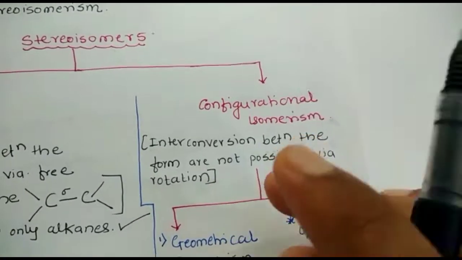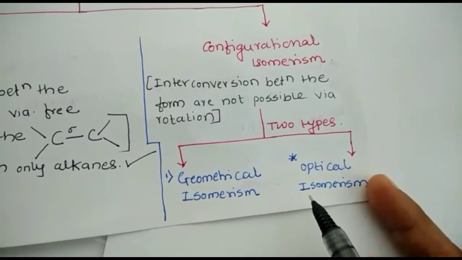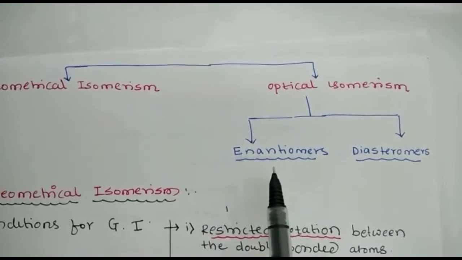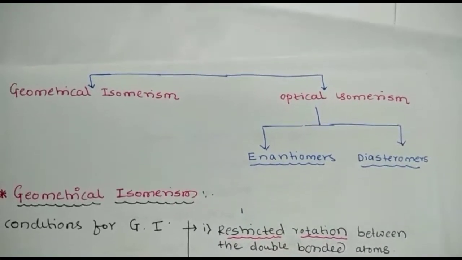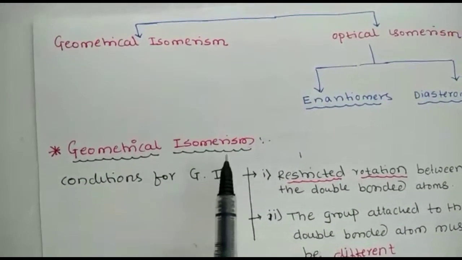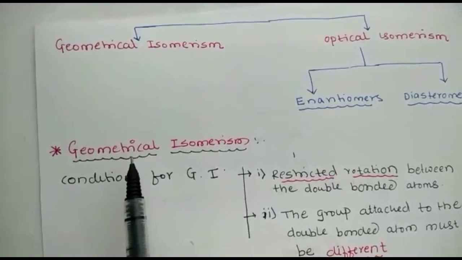Okay, so it has two types. One is called geometrical isomerism and another one is called optical isomerism. Optical isomerism is again classified into two types, called enantiomers and diastereomers. Okay, so let us discuss geometrical isomerism first. Geometrical isomerism means there will be a change in their geometry. Two or more compounds differ in their geometry.